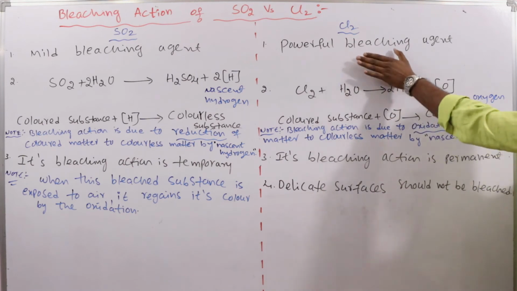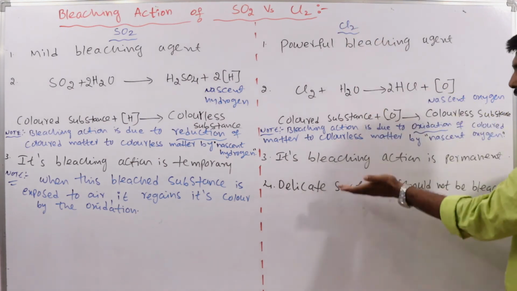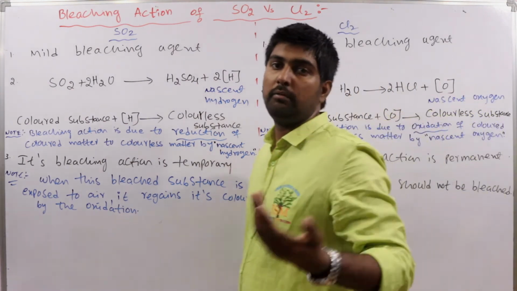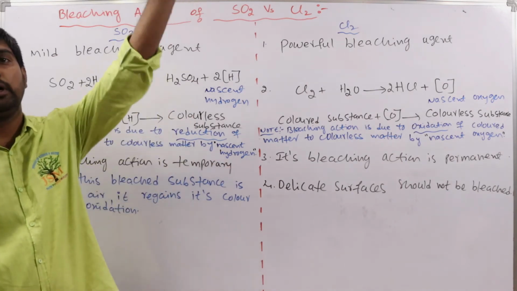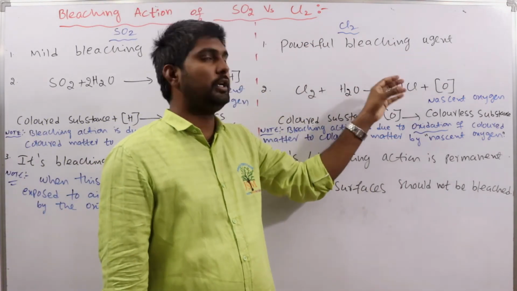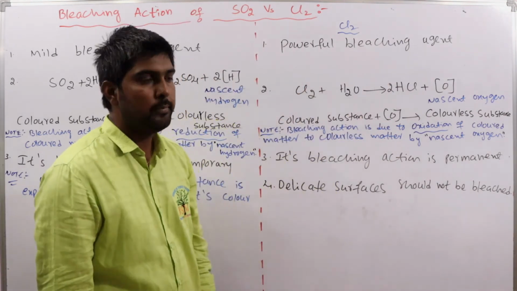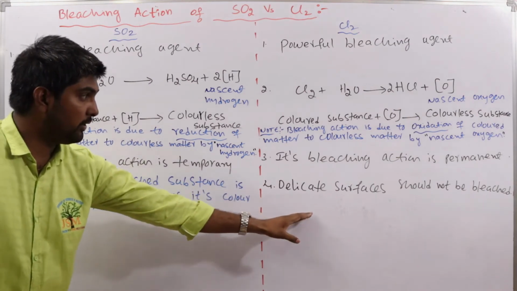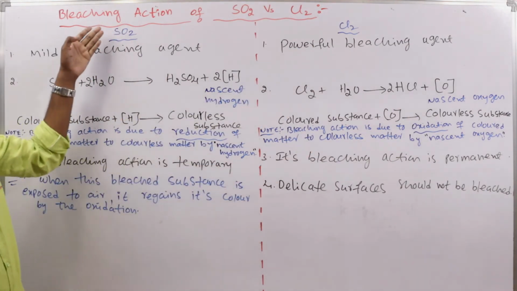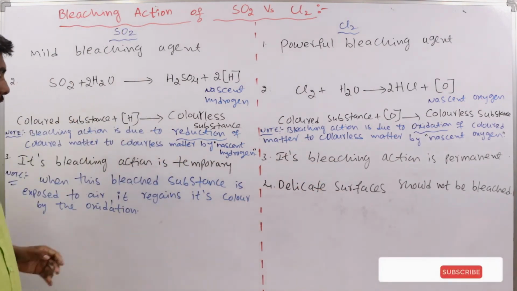When we use Cl2 on delicate surfaces, that will destroy the substance. Our aim is only to bleach, to remove the color, that's all. It should not damage the substance. So for delicate surfaces Cl2 cannot be used. We can use SO2 for delicate surfaces. This is another difference between these two.